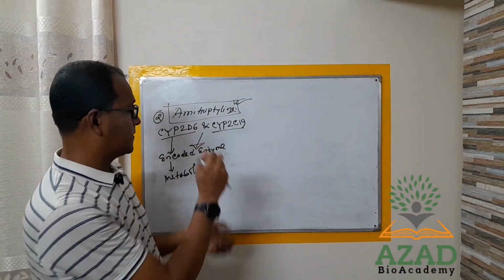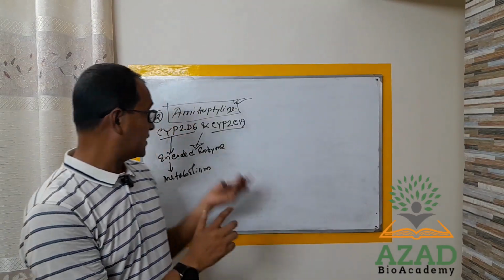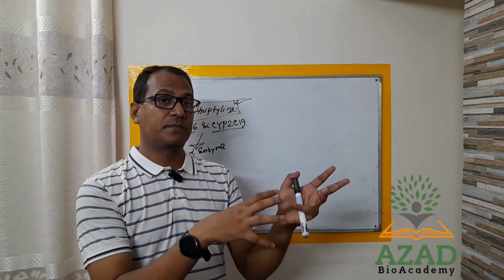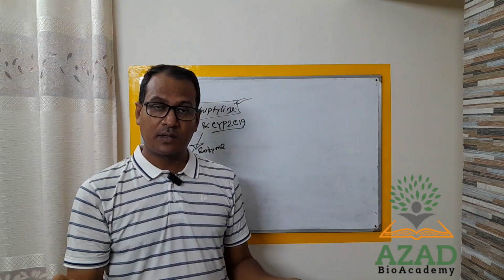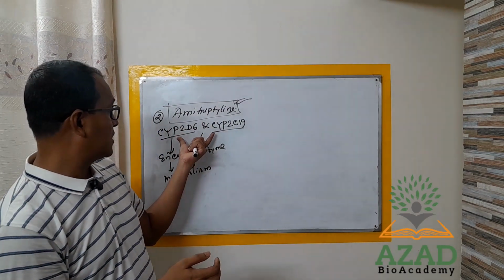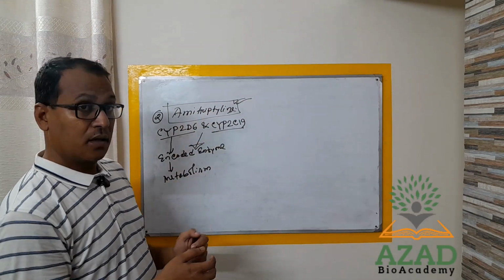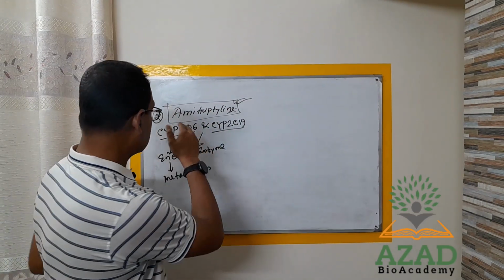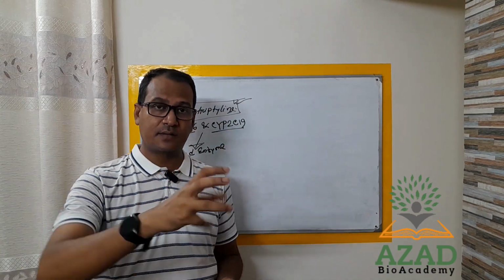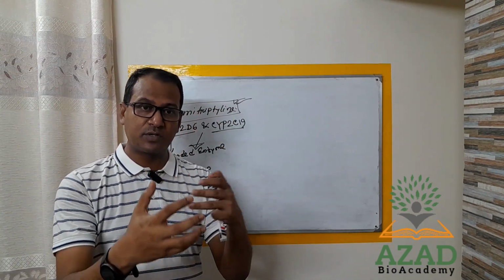And those genes will give their function in a different way from person to person, because the genes which are responsible for altering the metabolism have various DNA sequences. That means the DNA sequence can vary.